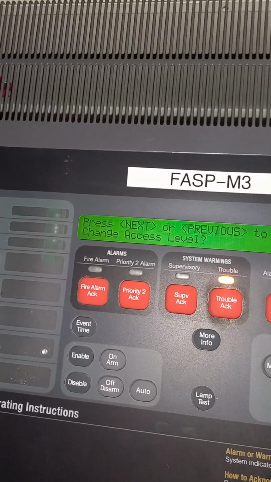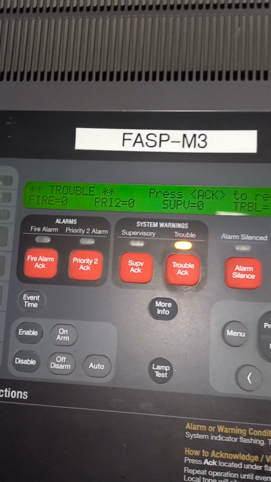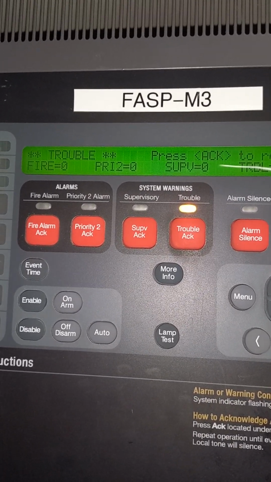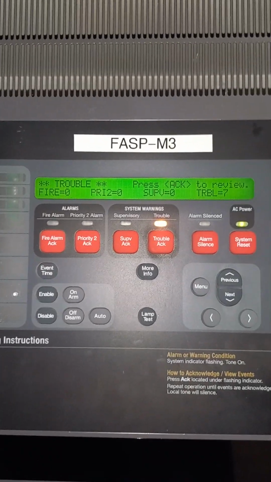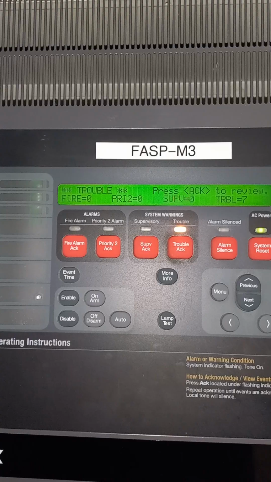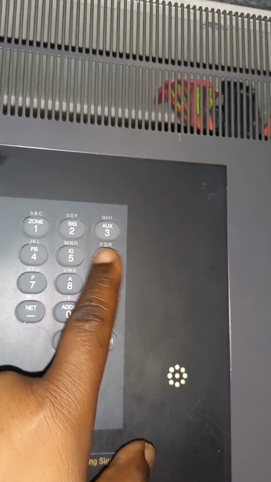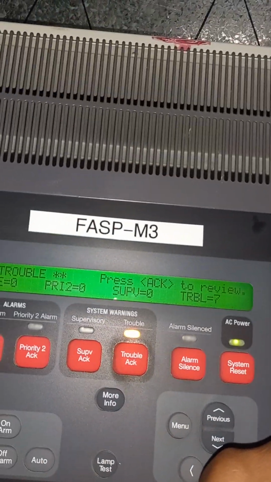The address number for the control module which controls the access door is loop 1, M1, 109. Let me put in this address.